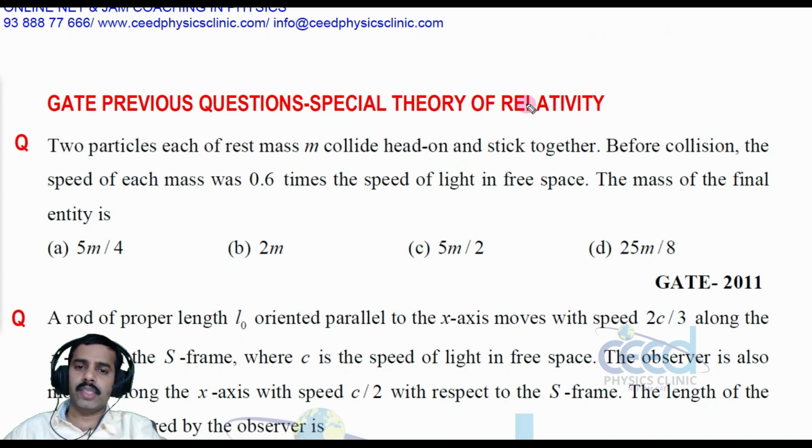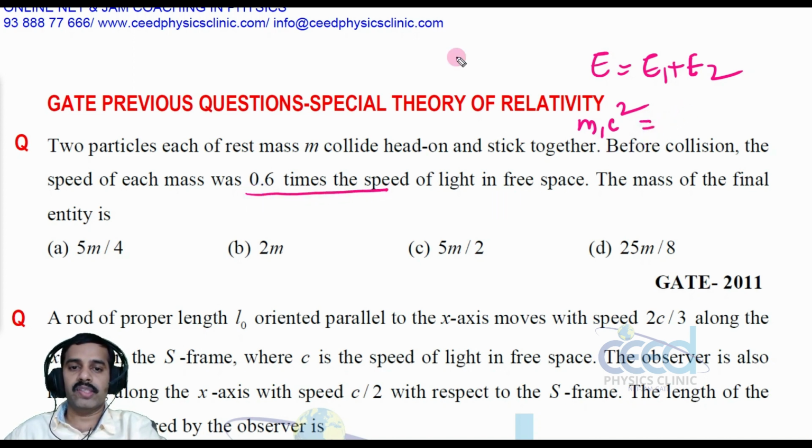So we can apply the conservation of energy, right? So E is equal to E1 plus E2. Let us consider the final mass that is stuck together has a mass m1, so its total energy is m1c square. Now the other two masses are moving with a speed 0.6c, that is v is equal to 0.6c. So its total energy we can write as mc square plus mc square.